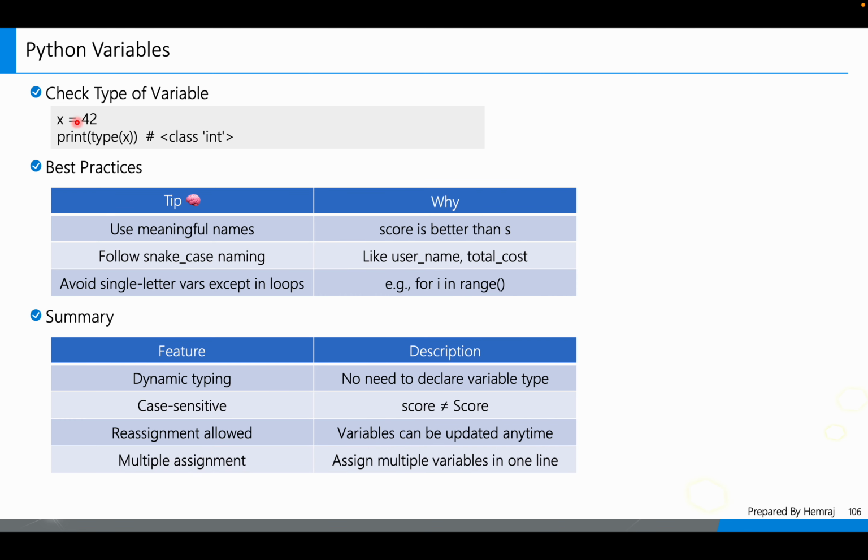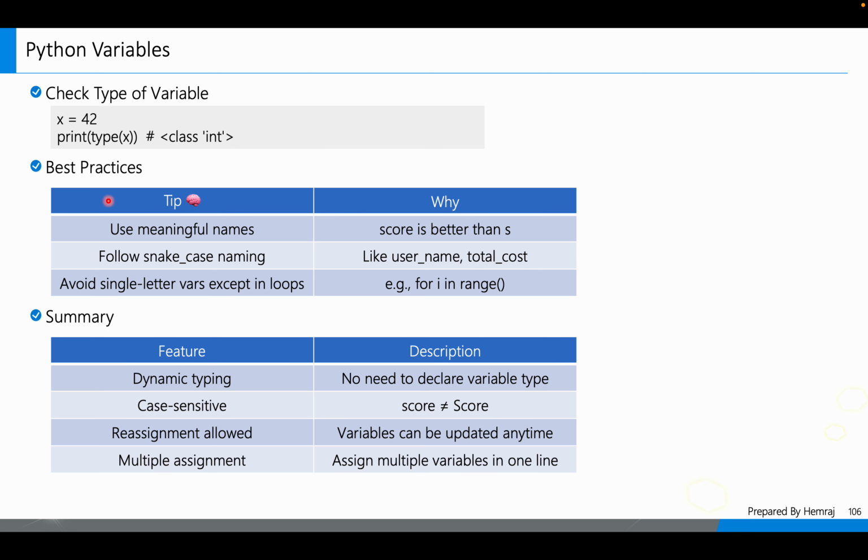Check the type of variables, right? This is the same code. x is equal to 42. If you want to check the type of a variable, which type of variable it is, whether an integer, a boolean, a float, a string or what, we have the function print(type(x)), where x is your variable. When you run this code, it gives you the type of the variable, the class int. The reason is that 42 is an integer, right?